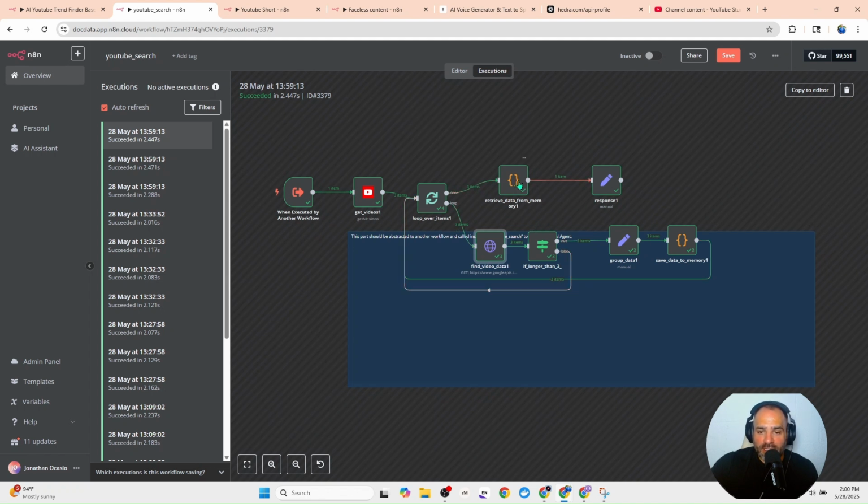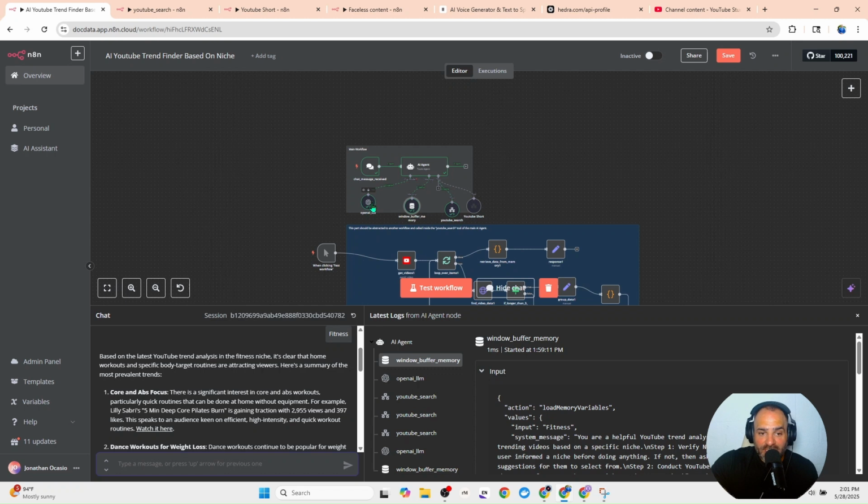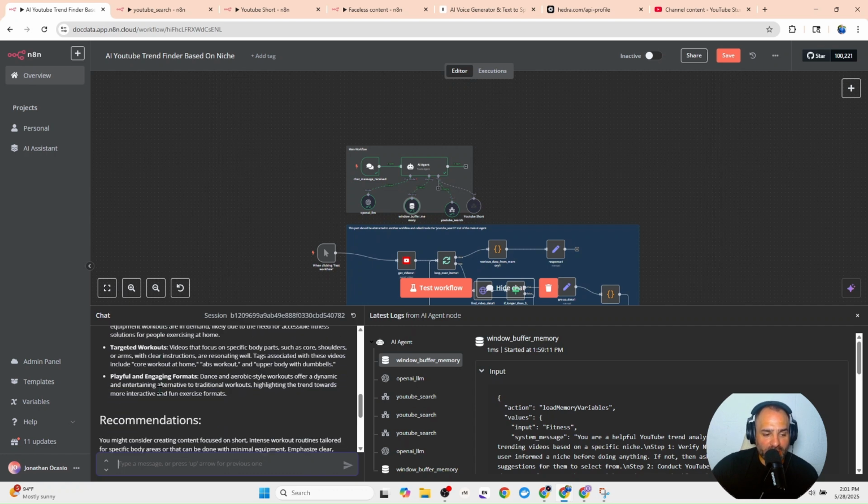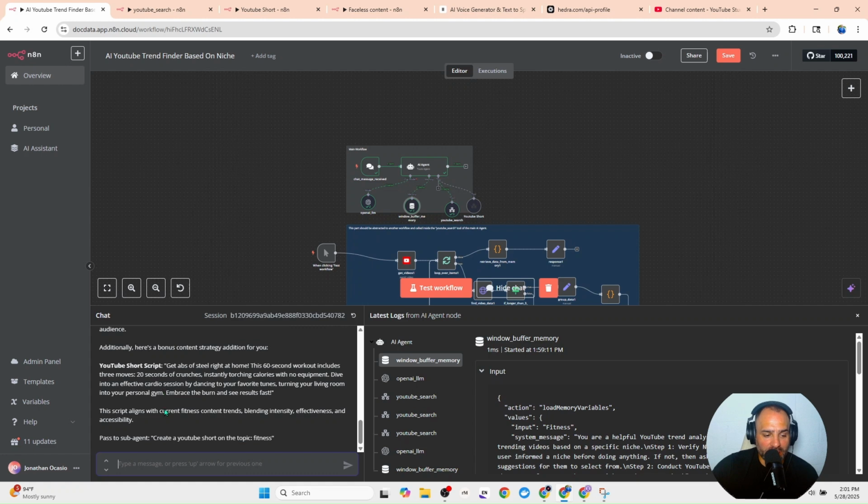Once this is complete, the relevant data is going to be processed and passed back up to the agent. That agent then sends it to OpenAI, which analyzes it and then sends it back up to the agent for your response. So now, with that long way to explain what's happening, we have the analysis right here. This has provided 3 basic routines, and it's provided observations and different types of information for you.